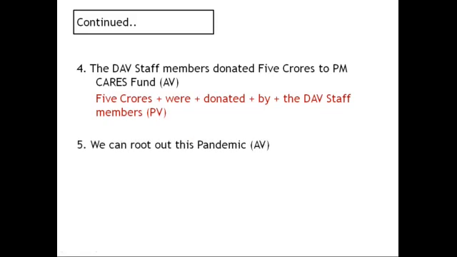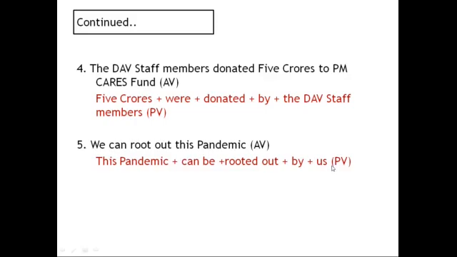And finally, the last example, children. We can root out this pandemic. So let us be confident. We can root out this pandemic. This pandemic is the object. Plus can. Can tells about capability, future. And when it is future, quite obviously we have to use be. So can be. Root, V3, rooted, out. And plus by, as usual, preposition. By whom? We changes to us. So the answer is this pandemic can be rooted out by us.